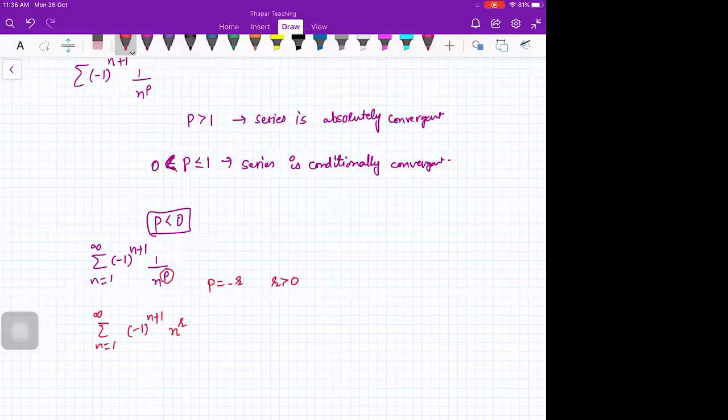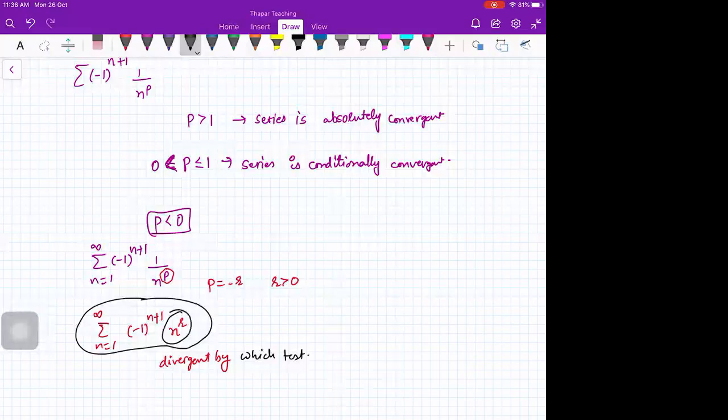So this is divergent by which test? P test? Term test. No, P test is only for positive term series. This is by nth term test. So you see here, limit n going to infinity, n raised to power r is infinity. So the limit of this term is non-zero. So this is divergent by nth term test.